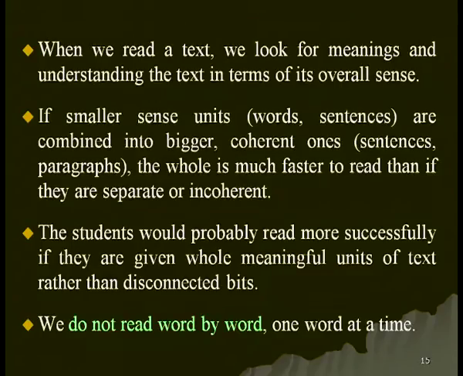When we read a text, we look for meaning and understanding the text in terms of its overall sense. This is what I said. If smaller sense units like words and sentences are combined into bigger coherent ones, that is sentences and paragraphs, the whole is much faster to read than if they are separate or incoherent. In larger text or in sentences, if your words are not connected well, then comprehension will be difficult.